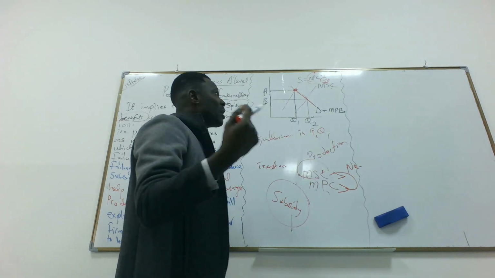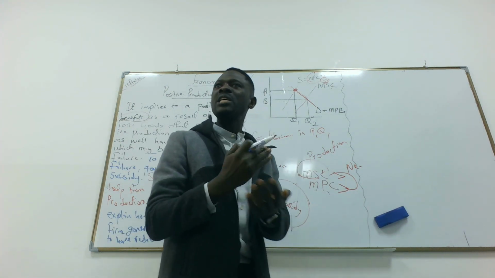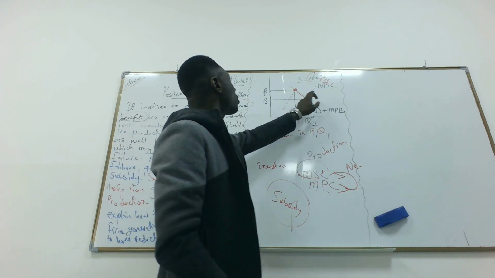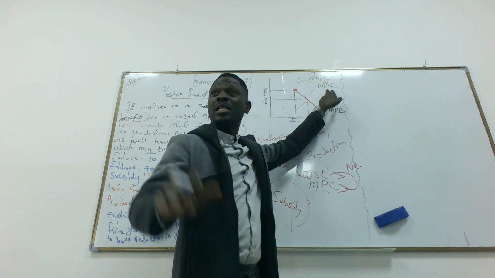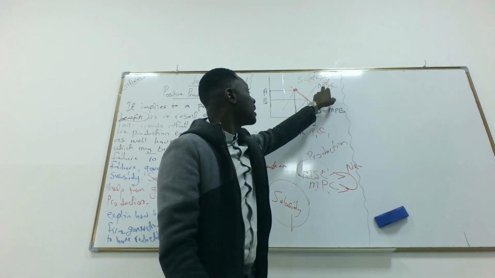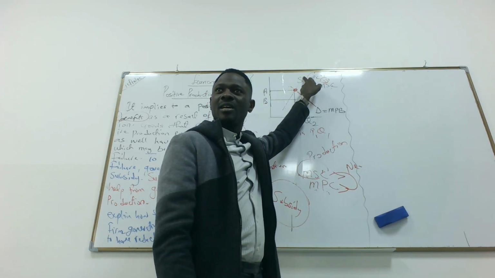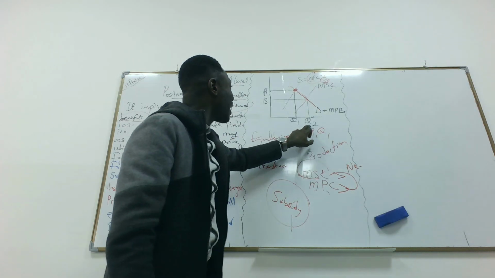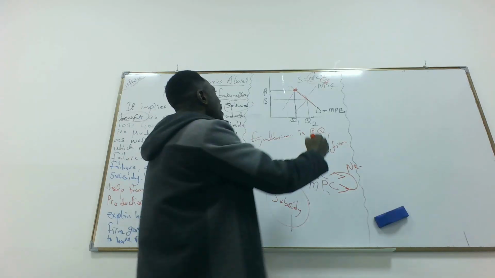So the product we're talking about is a product that gives a positive externality. And because it gives a positive externality, it has to be supplied at this point. So there's positive externality because the marginal social cost is lower than the marginal private cost. Firms will not be able to produce at this point. To encourage them to produce, we need subsidy.